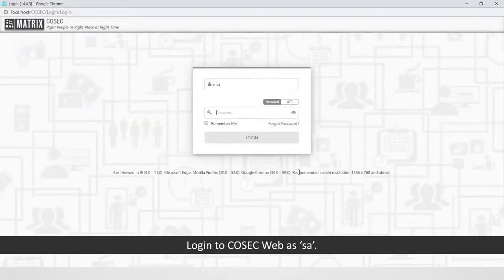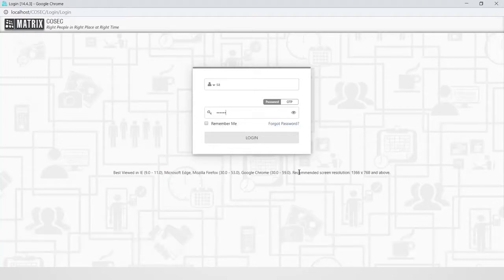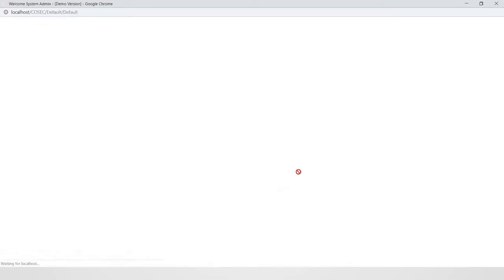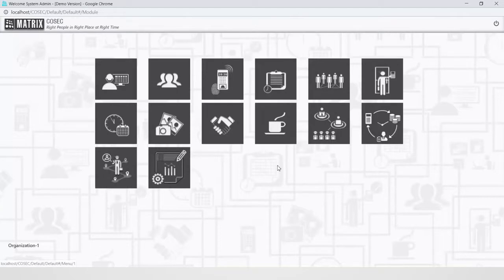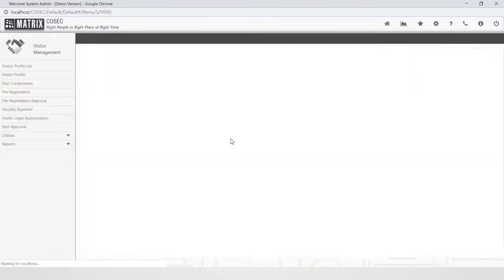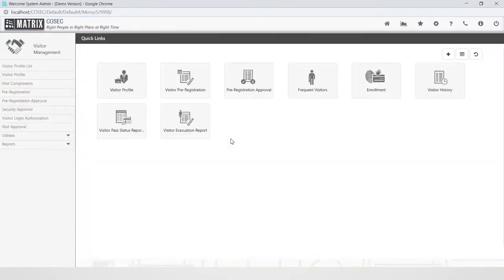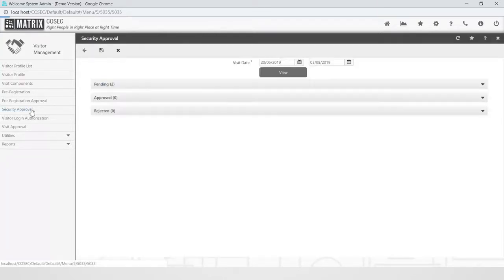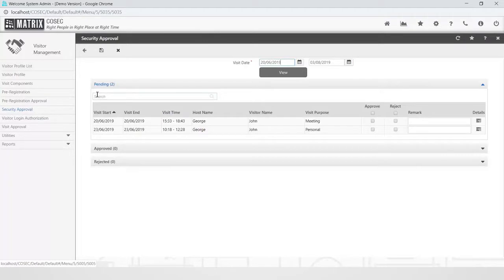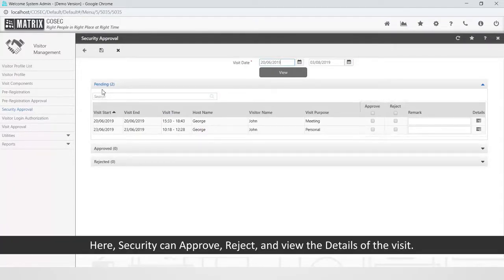Log into COSEC Web as ESA. Go to Visitor Management module, followed by Security Approval. Go to the Pending section. Here, security can approve, reject, and view details of the visit.